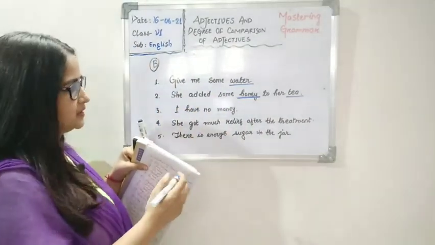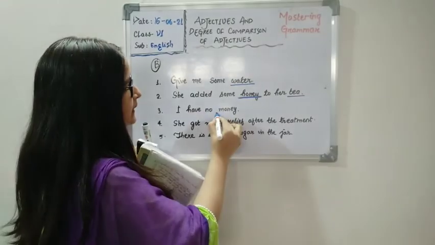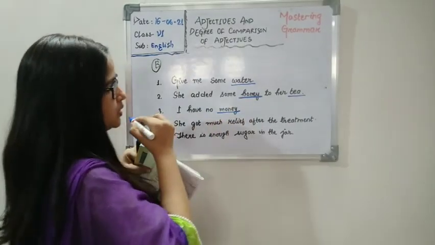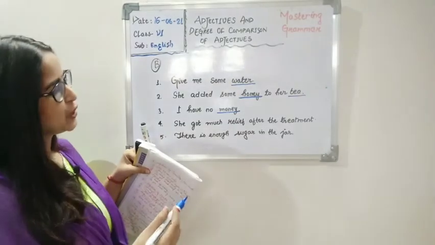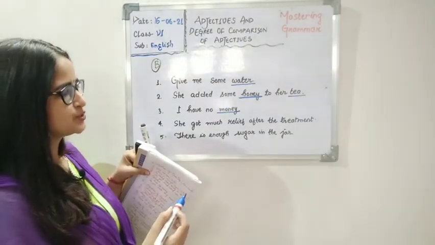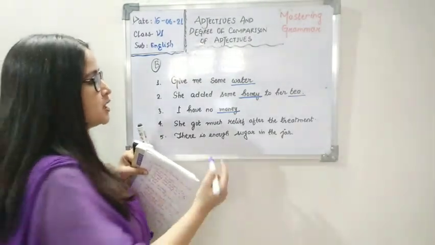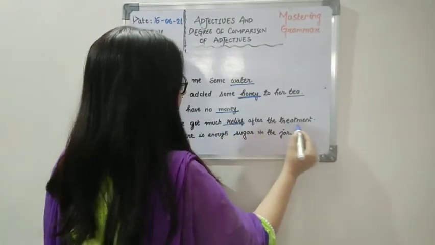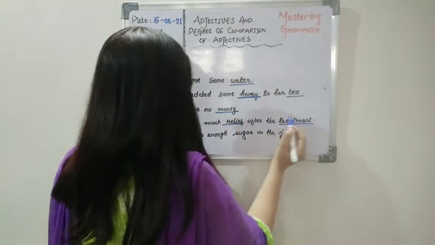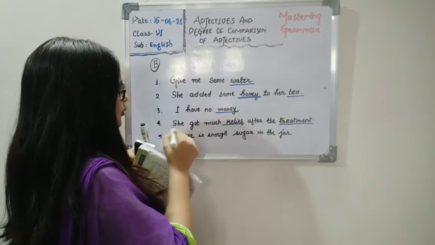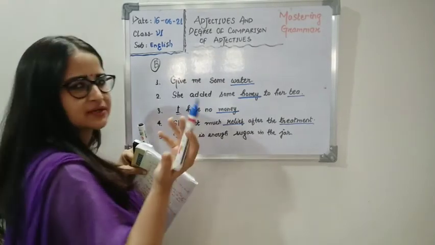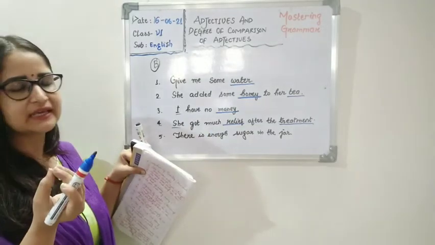I have no money. So here we have only one noun, money. She got so much relief after the treatment. Here we have two nouns. First one is relief and second one is treatment. Okay, and also a pronoun. The pronoun is not being described by any words, so we are not taking it.